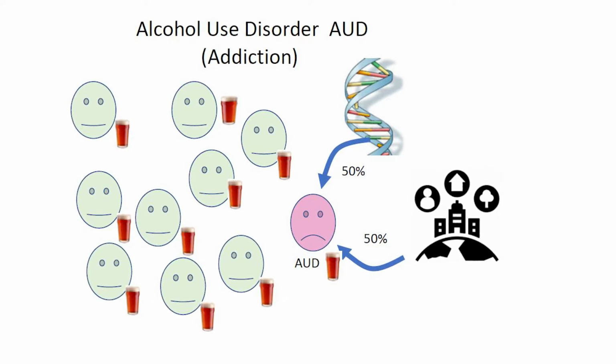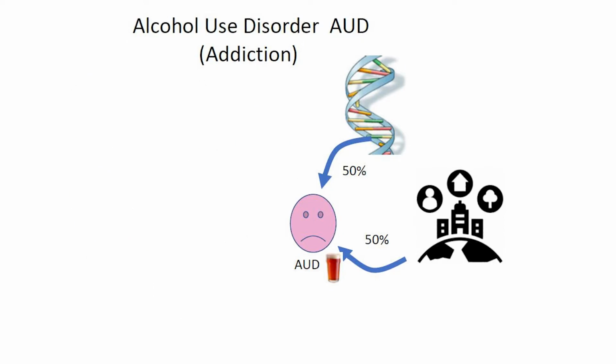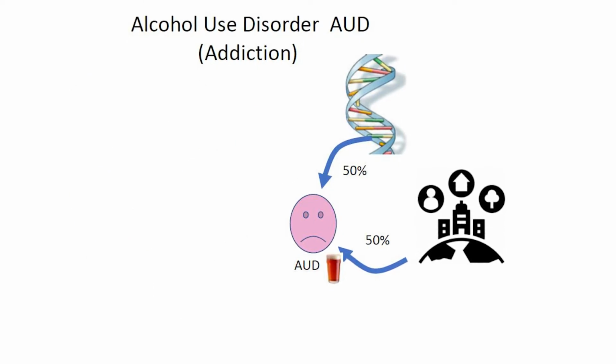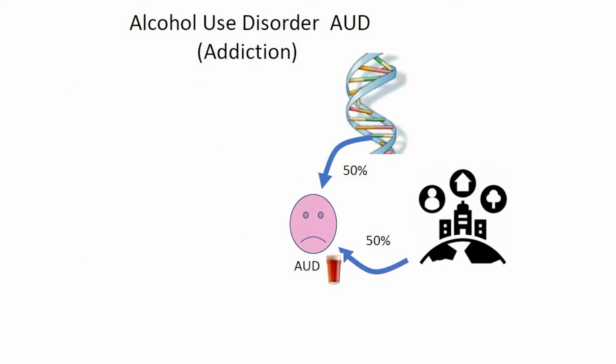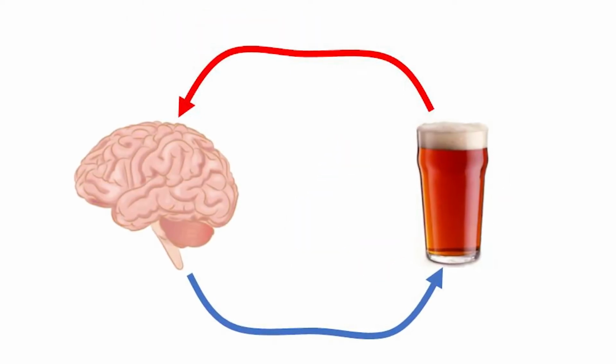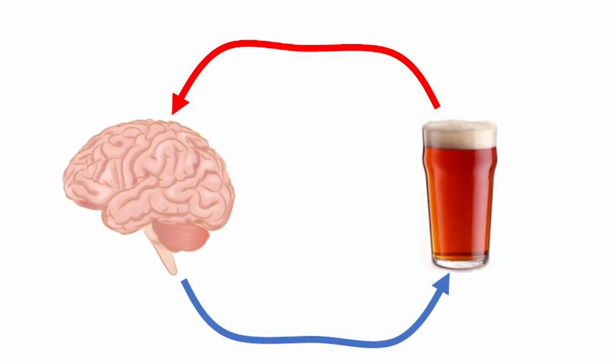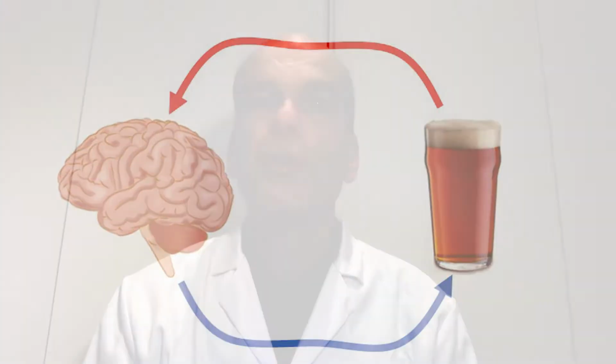One of the results of drinking alcohol can be that it can lead to addiction. Now, we don't understand why only some people that drink alcohol would incur this phenomenon of addiction, but we do know that consumption of alcohol can cause changes in the brain, and we believe that these changes can lead to addiction.